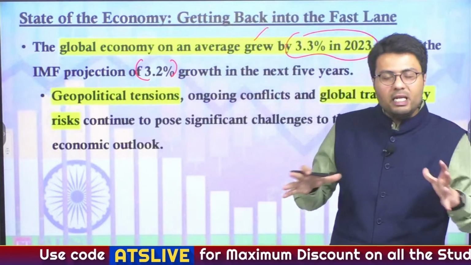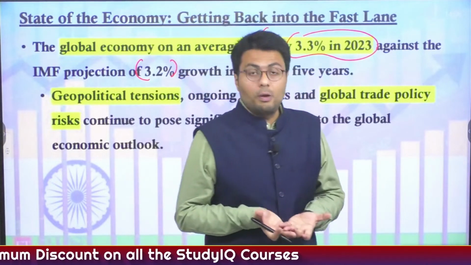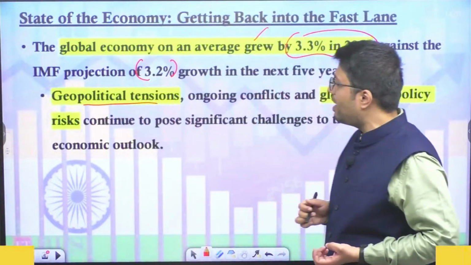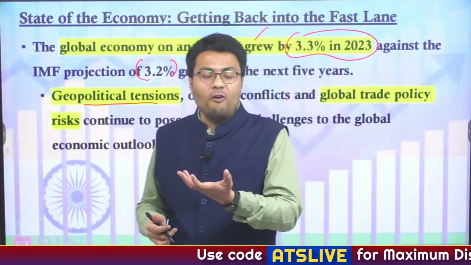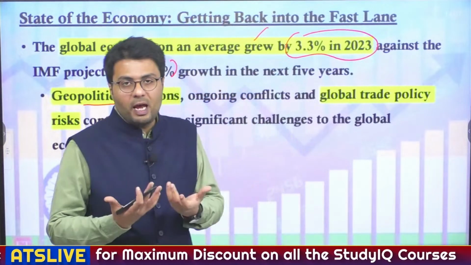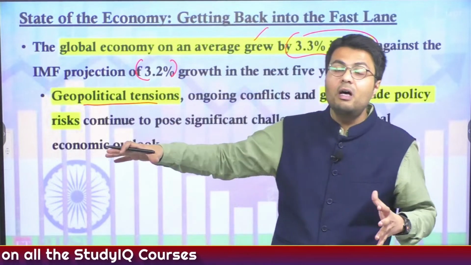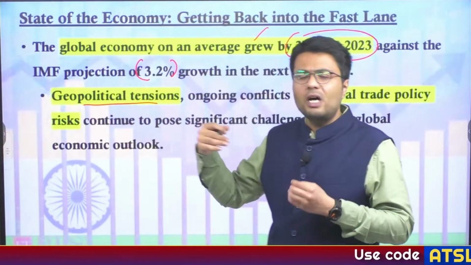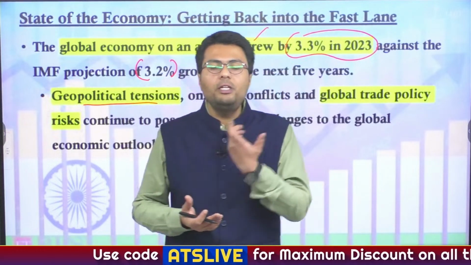Now there are many reasons across the world why economic growth has been subdued. First, there are many geopolitical tensions going on right now. Most of these are arising in the Middle East, where until a few days back both Hamas and Israel were in a state of war, and this created an economic disruption in a key area which is a key supplier of crude oil across the world. Also, there is another geopolitical tension which has been going on for years now: the war between Ukraine and Russia.